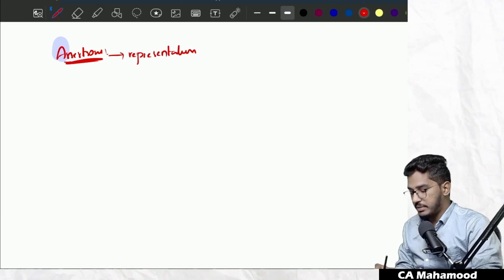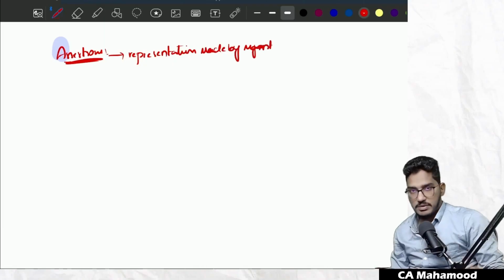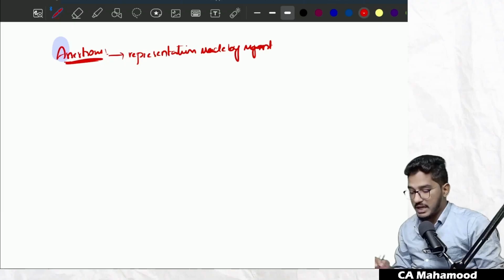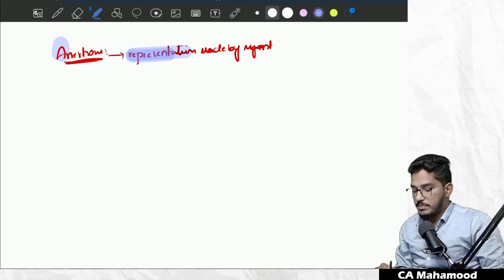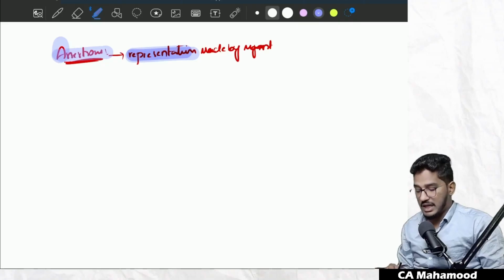Assertion means simply a representation made by management regarding the items of the financial statements. So what is the simple meaning of the term assertion? Assertion means simply a representation, conveyance of information, whatever representations which the management is making regarding the items of the financial statements. I'm going to simply call it assertion.